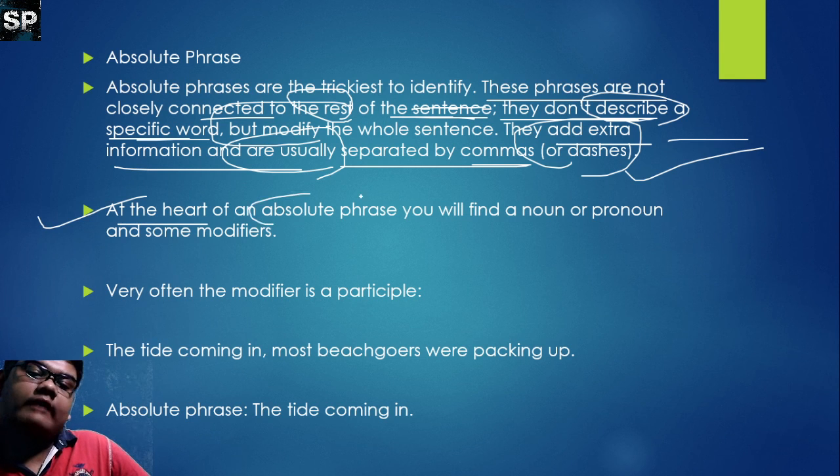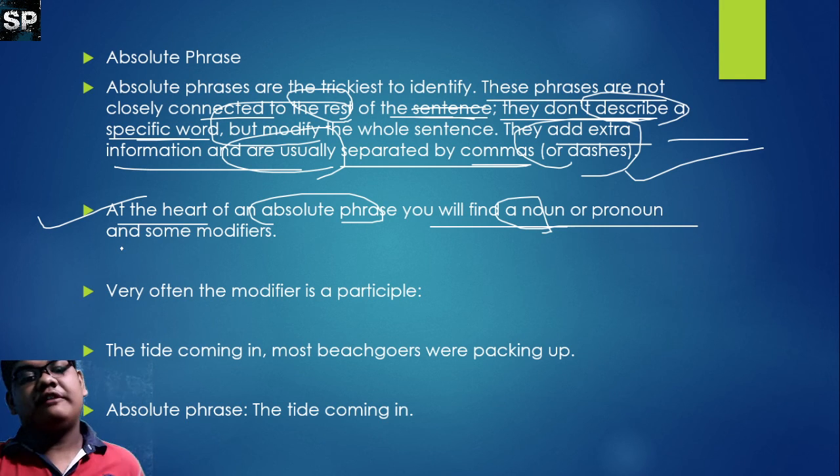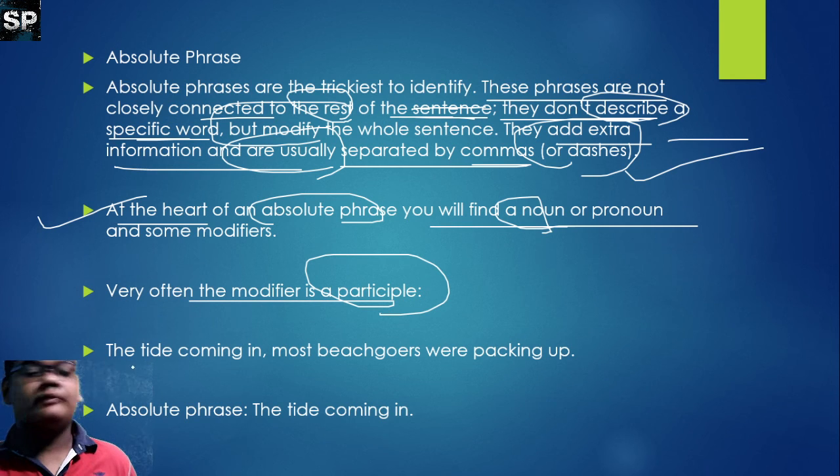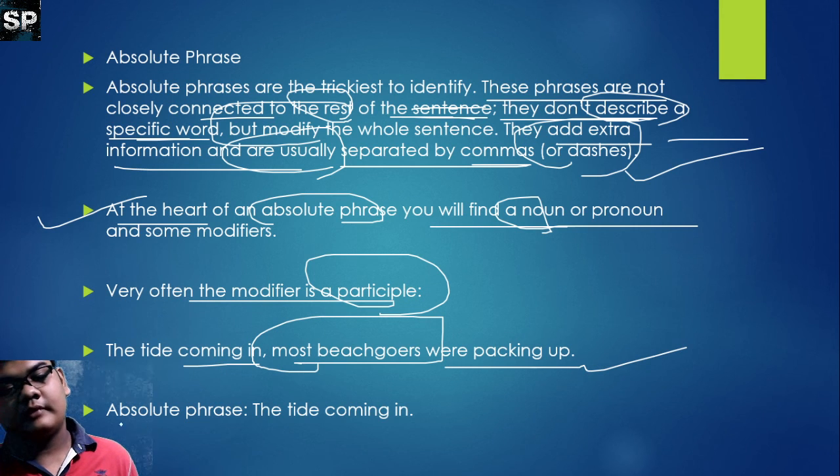At the heart of an absolute phrase, you will find a noun or pronoun and some modifiers. Very often, the modifier is a participle. The tide coming in, the beachgoers were packing up. Here, the absolute phrase is the tide coming in.